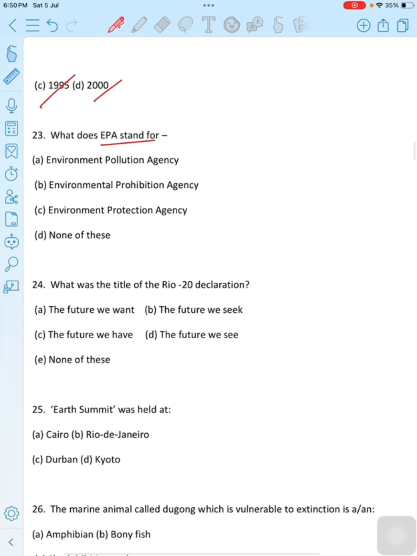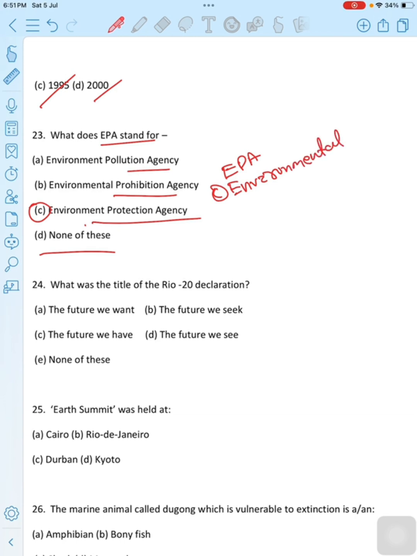What does EPA stand for? What is the full form of EPA? First option is Environmental Pollution Agency. Second is Environmental Provision Agency. Third option is Environmental Protection Agency. Then last option is none of these. Then the correct option is option C, Environmental Protection Agency. Correct option is option C.